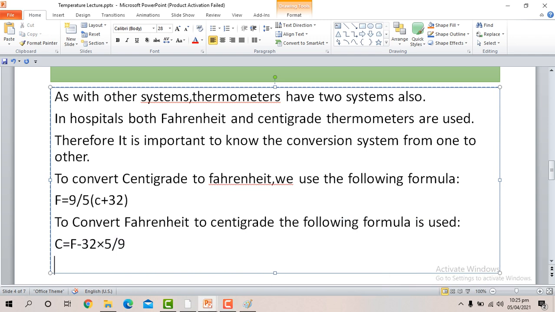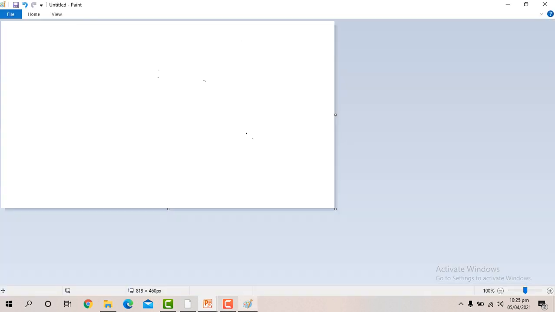Okay, so first of all I'll solve this formula for you, how to convert centigrade to Fahrenheit. So as we know that Fahrenheit is equal to 9/5 into centigrade plus 32. So I will put this into the formula. As we know that Fahrenheit is equal to 9 by 5 into centigrade plus 32.